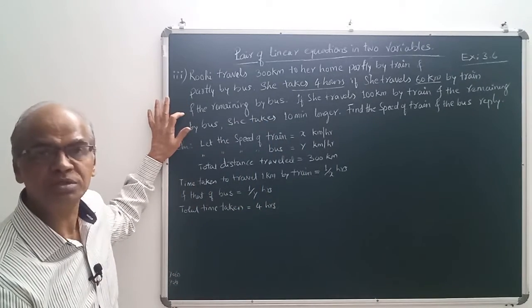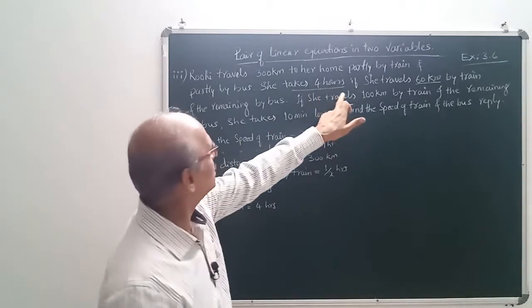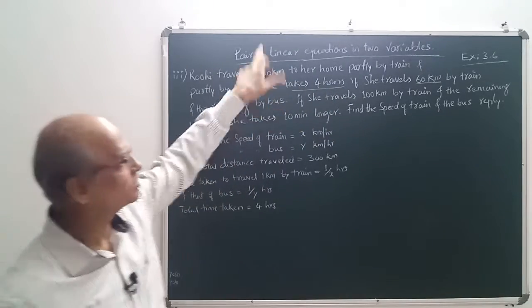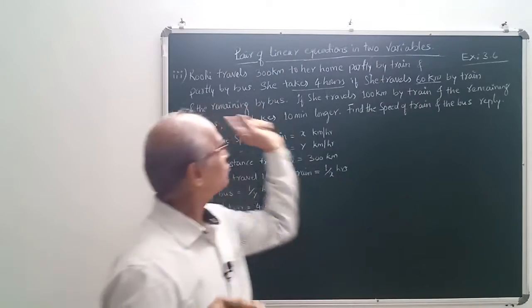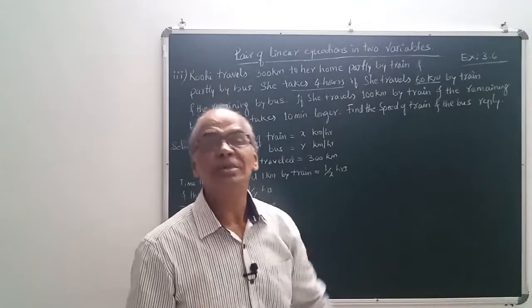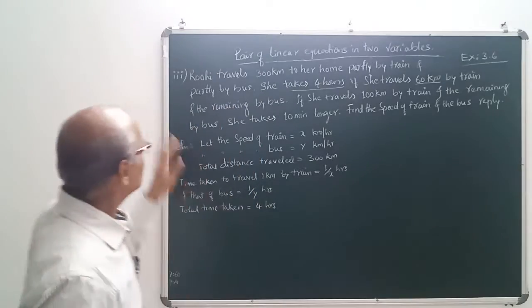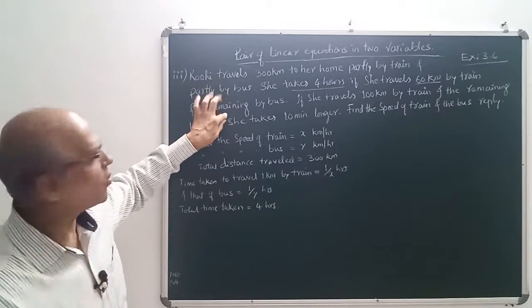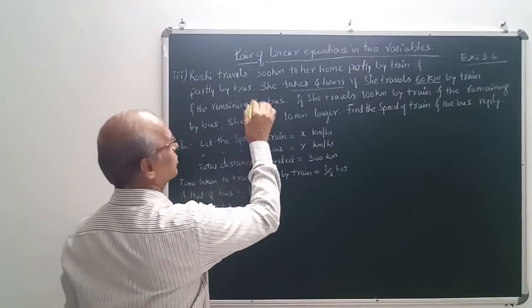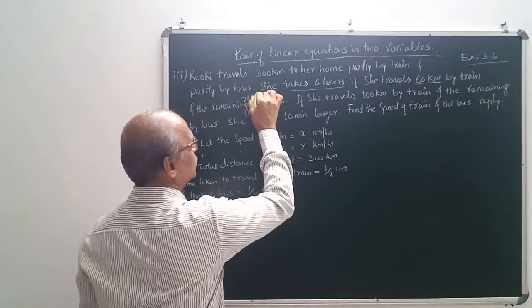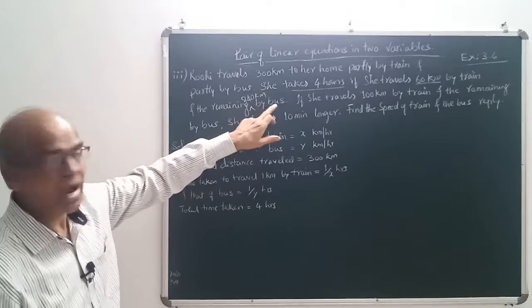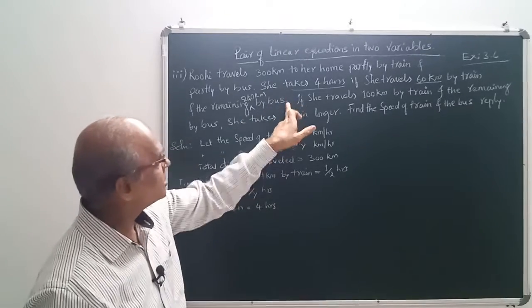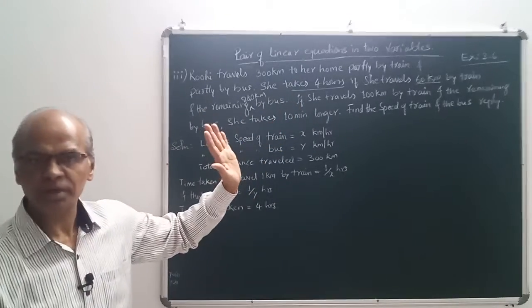We have to calculate the remaining distance. The total distance they have given is 300. You have to subtract 60. The remaining means 300 minus 60. How much is it? 240. So the remaining is 240. I'll write here for your understanding: 240 kilometers is the remaining one, so 240 kilometers by bus. That is the first part of the question over.